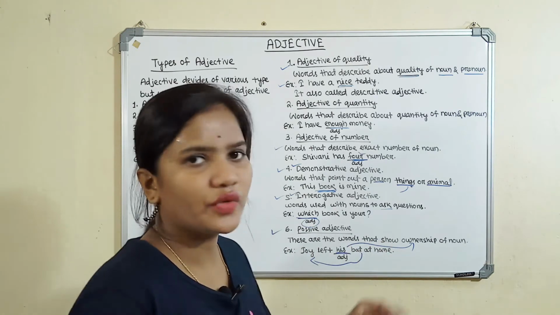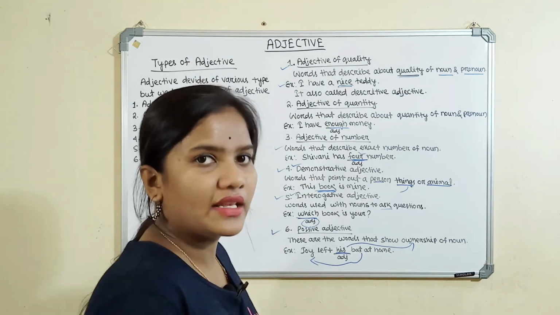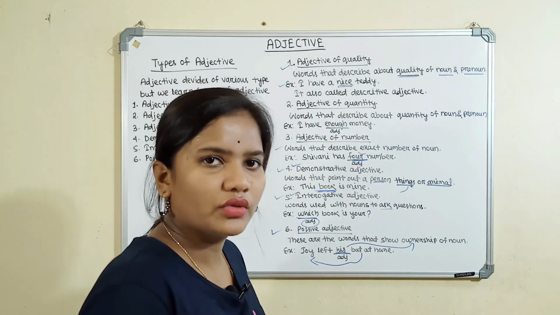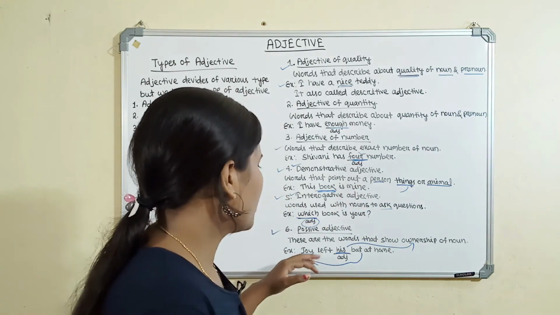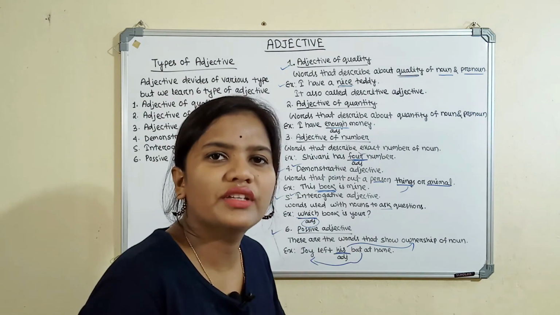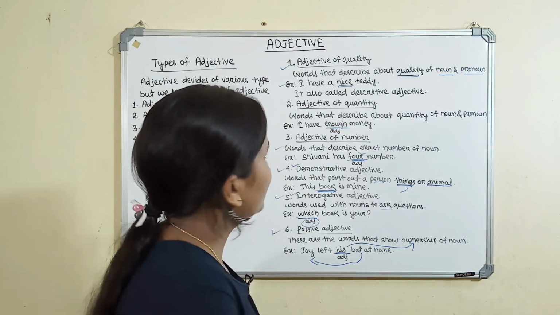Fifth is the interrogative adjective, used to ask a question. For asking a question, if we want to pick the adjective, then in that case the interrogative adjective is used. Sixth is possessive adjective, which shows only ownership. That's all about the adjective.